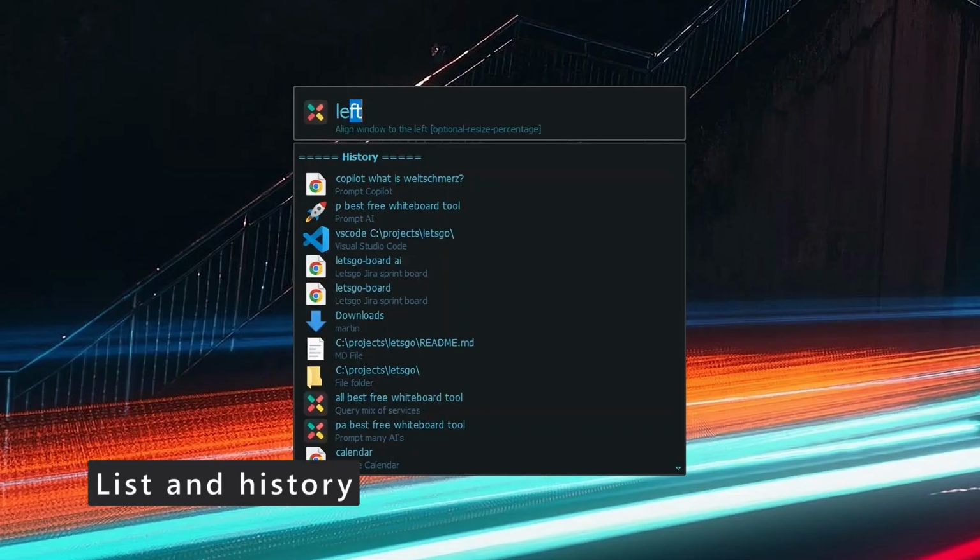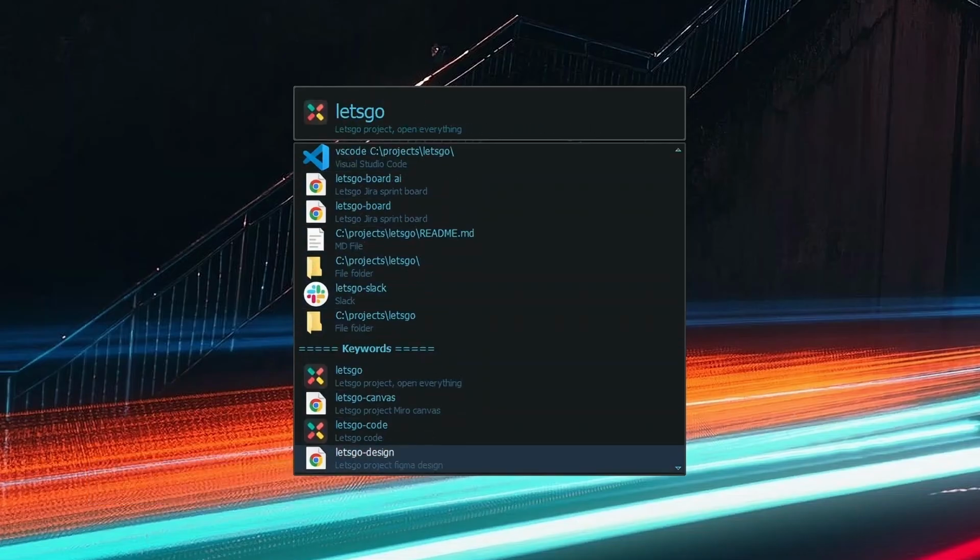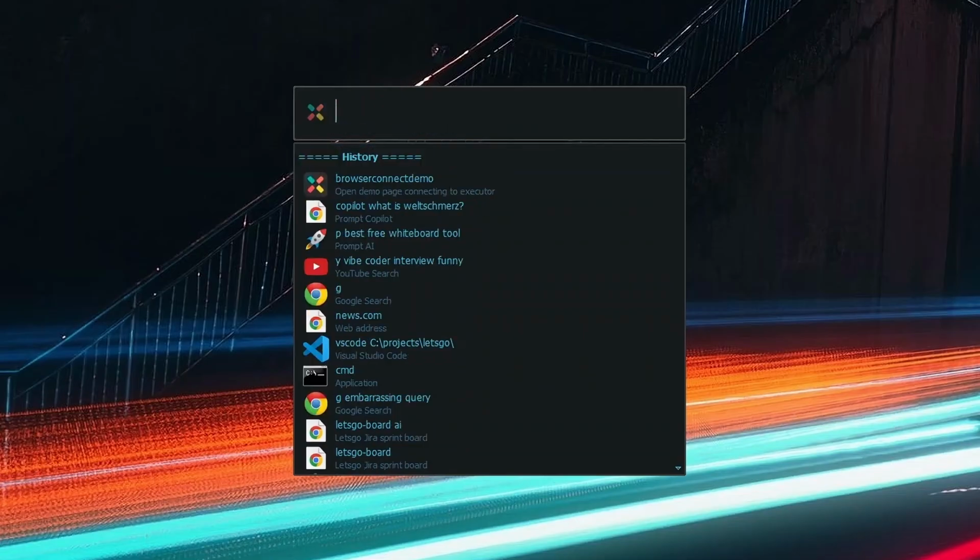If I, for example, type Let's Go, I can see all keywords and previously run inputs containing Let's Go in the list. There's also tags, but not covered in this video. You can also right-click and delete items in the list.